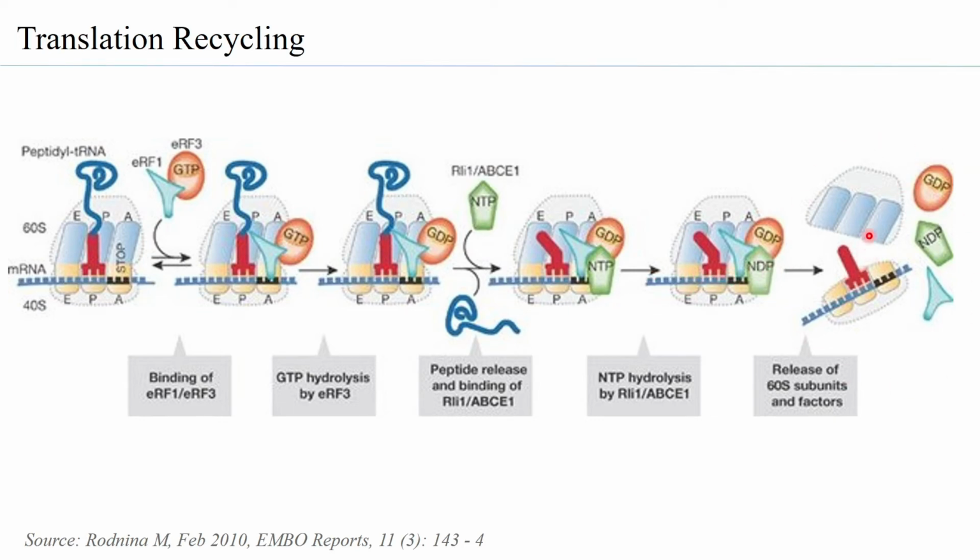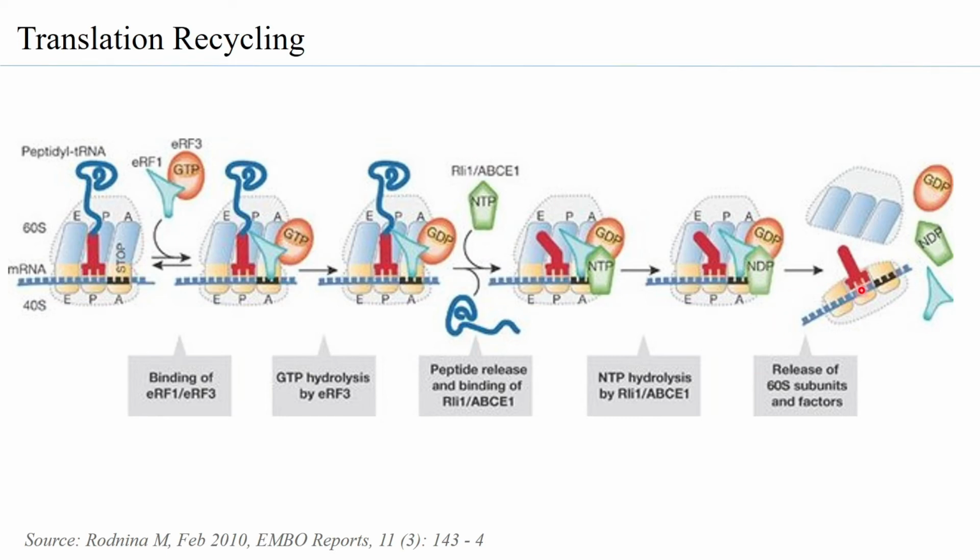You can see how the 60S gets dislocated from the 40S, and gradually all the other constituents leave, with the mRNA still associated with the 40S. So this 40S can again go and bind to the start codon and initiate the translation process again. That is what is understood by ribosome recycling or translation recycling.